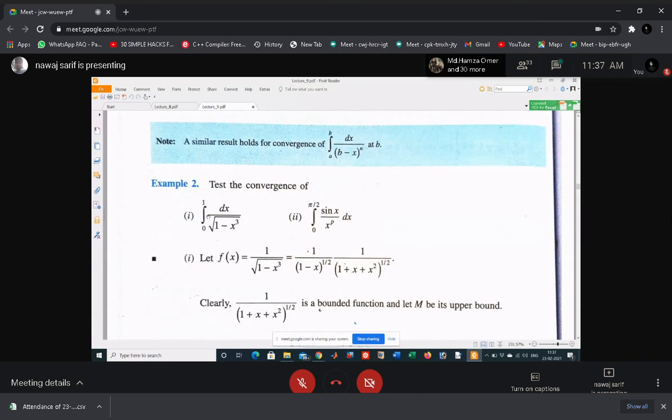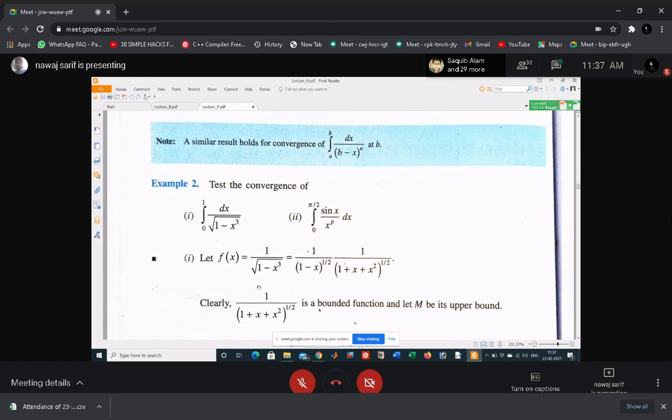Take the integral 0 to 1 dx by 1 plus x times the square root of 1 minus x cube. Now you have to say whether this is convergent or divergent. So you have fx as 1 by the square root of 1 minus x cube. What is the factor of 1 minus x cube? It is 1 minus x into 1 plus x plus x square.